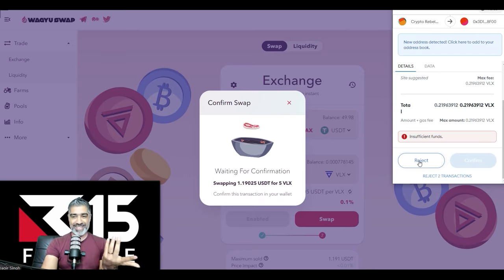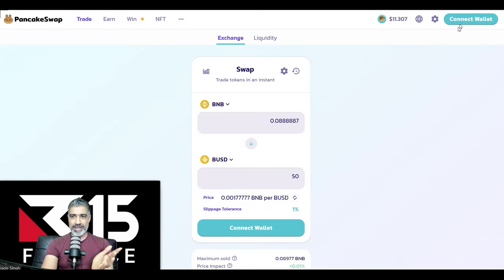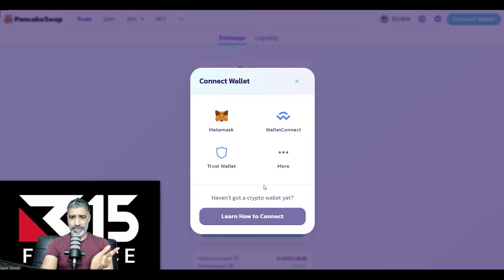But we're just going to have to do it. Let's just do it live, right? Because it's a problem that you're going to see. Let's just do it. I'm just mindful of my own wallets. So what we're going to do is go back to PancakeSwap. We are going to connect this wallet. Yep, that's fine.